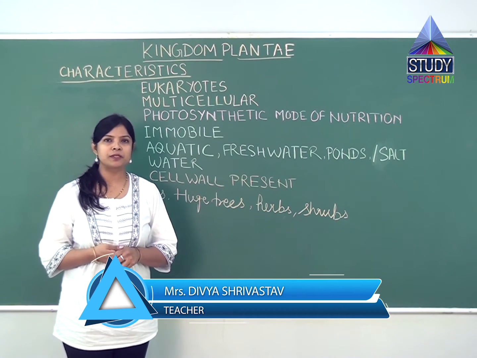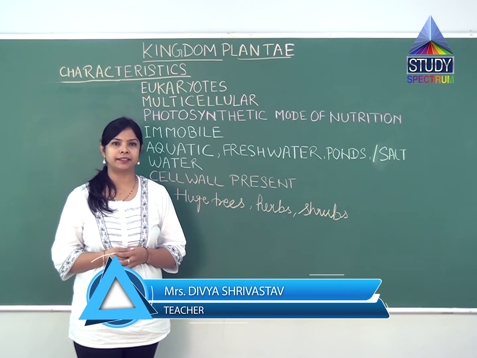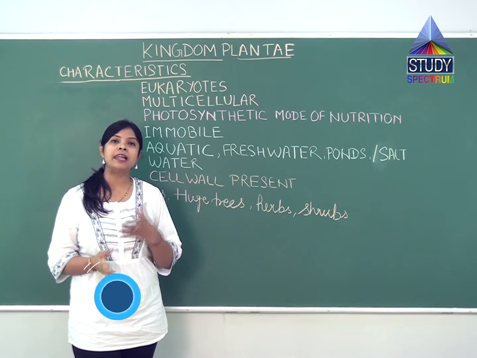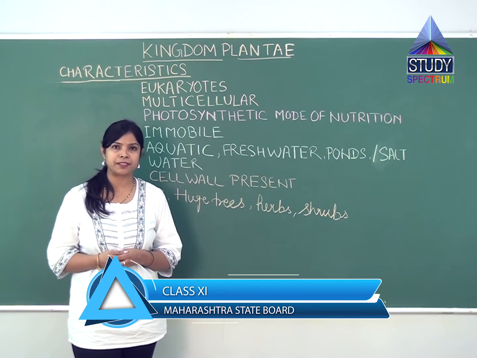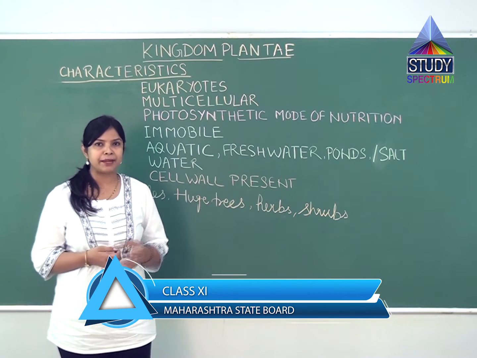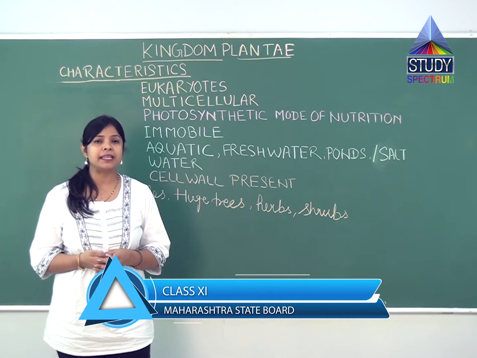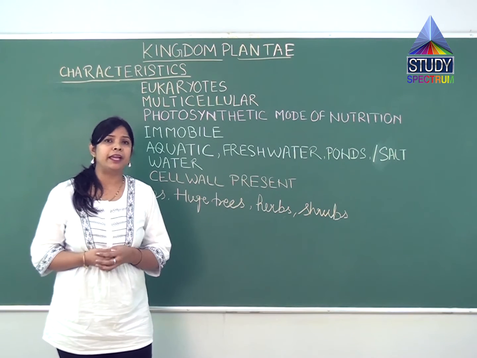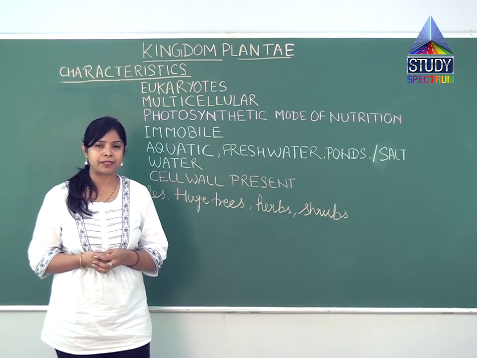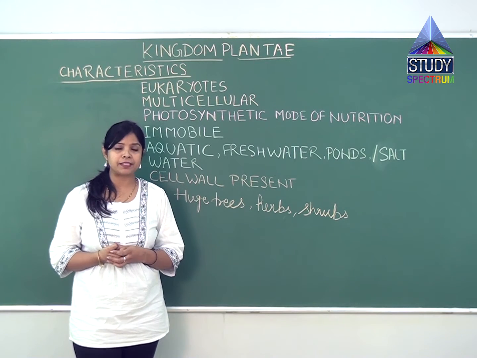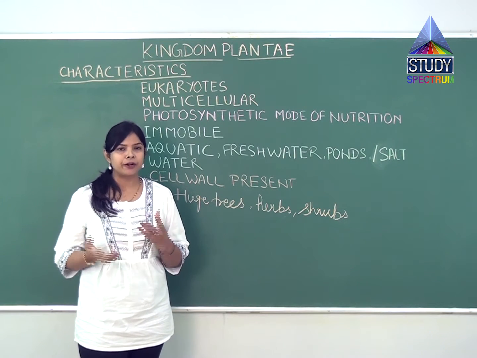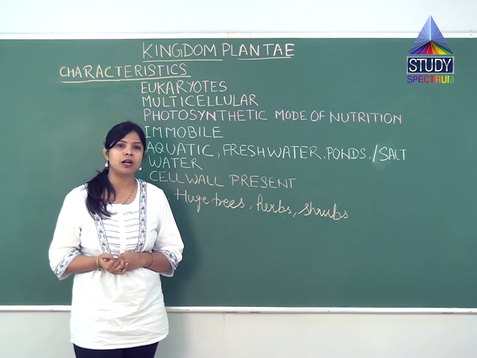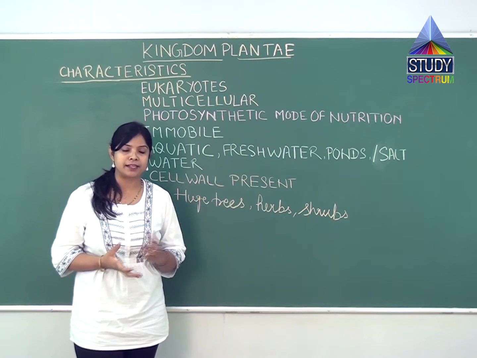And today we are going to start with Chapter 2, Kingdom Plantae. So students, if we talk about our Earth, a large number of living organisms are present. They are present in the form of animals, plants and microorganisms. And if you talk about animals, a variety of animals are present, a variety of plants and a variety of microorganisms are present. But in this chapter, we are going to talk about the wide variety of plants.